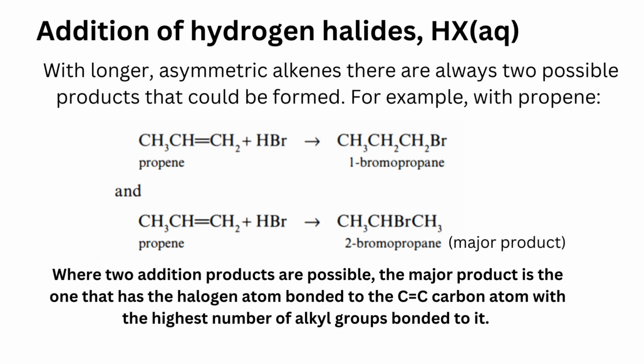With longer asymmetric alkenes, there are two possible products that could be formed. For example, propene plus HBr can give 1-bromopropane and propene plus HBr can give 2-bromopropane, which is considered as a major product. Where two addition products are possible, the major product is the one that has the halogen atom bonded to the double bond carbon atom with the highest number of alkyl groups bonded to it.